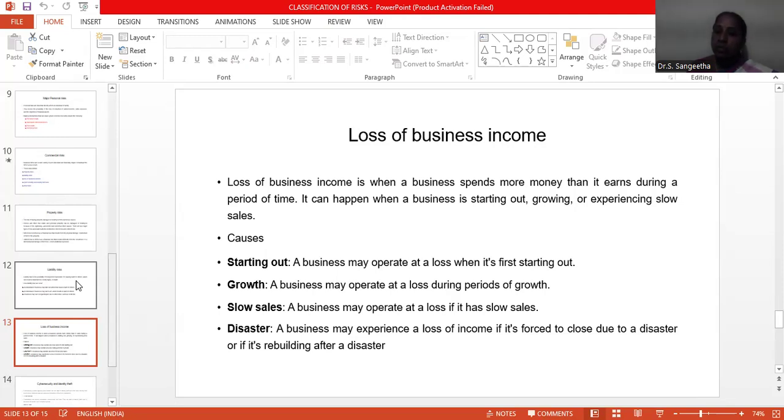A business may be forced to close due to a disaster, or be rebuilding after a disaster in this stage. The loss of business income is when a business spends more money than it earns during a period of time. The business should invest a huge amount, but the business cannot earn much money. So these are the stages categorized into starting out, growth, slow sales, and disaster.